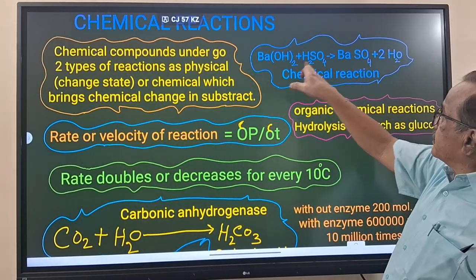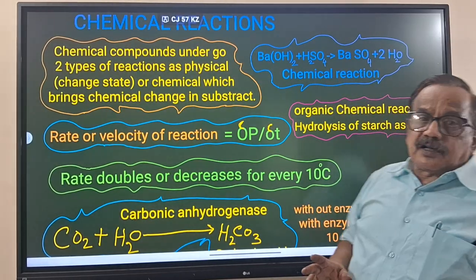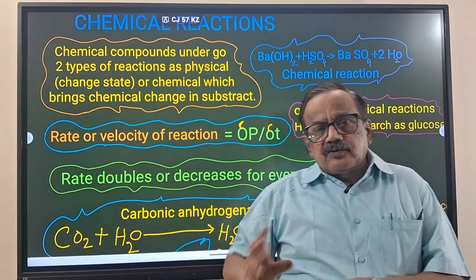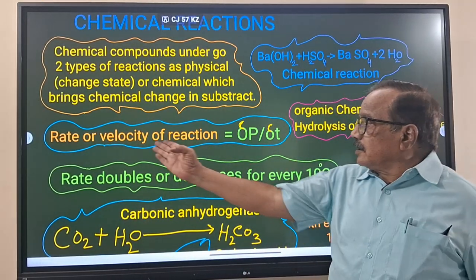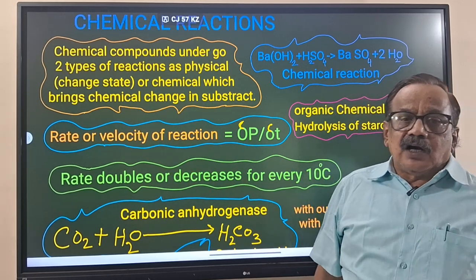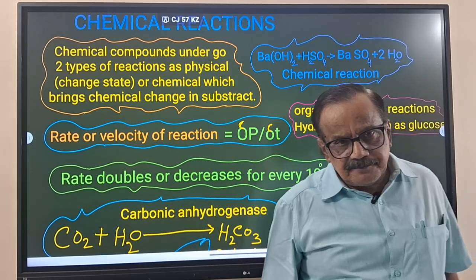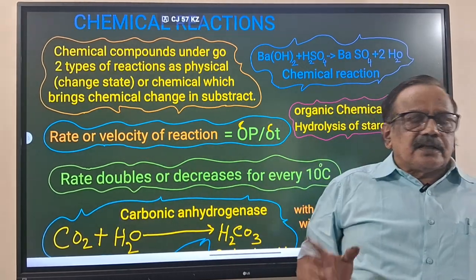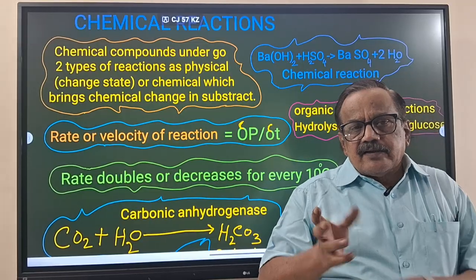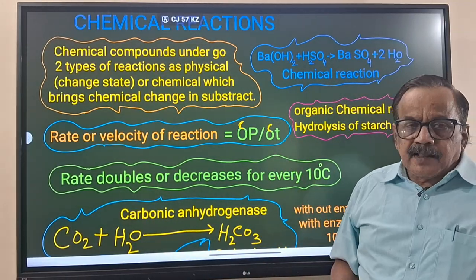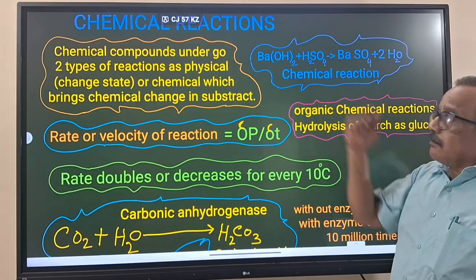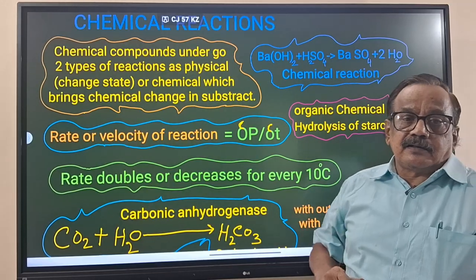The substrates become the product. How much product is produced in unit time is called the rate of reaction or velocity of the reaction. Velocity or the rate of the reaction has one formula, that is delta P by delta T.